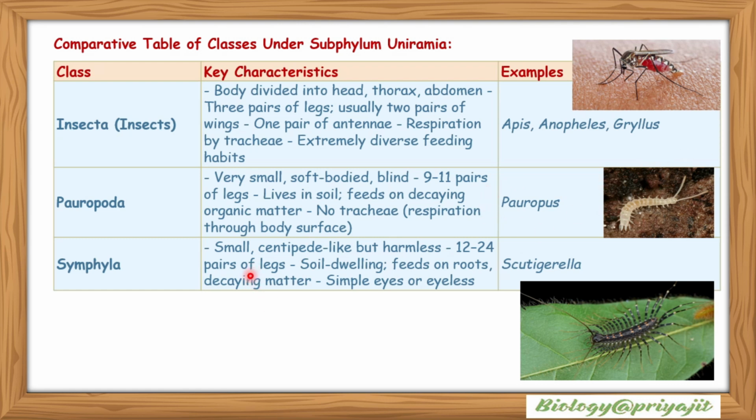Symphyla: they are small, centipede-like but harmless. They have 12 pairs of legs. They are soil dwelling. They feed on roots, decaying matter, etc. They are either with eyes or eyeless. The examples include Scutigerella.